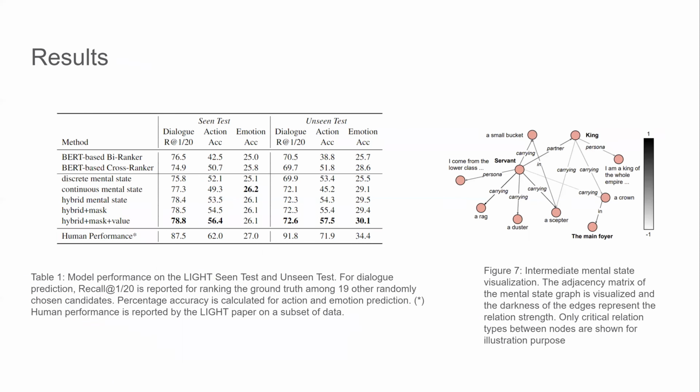In the action prediction task, the discrete parser outperforms the purely continuous method and the BERT-based baselines, while the continuous mental state parser misses the hard constraints introduced by less frequent actions. It updates the graph implicitly with dialogues and shows a better performance than the discrete one on dialogue prediction and the emotion prediction. The hybrid mental state parser performs the best among the 3. And the proposed value model teaches the agent to make decisions that are aligned with the assigned role and further improves the overall performance in all 3 tasks.